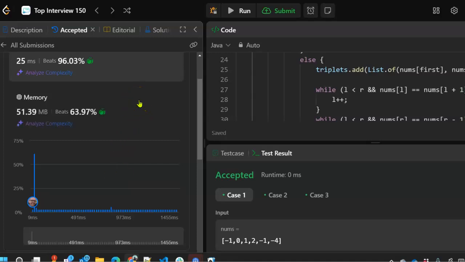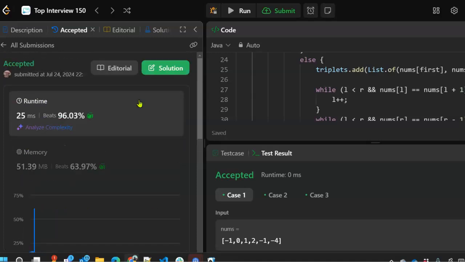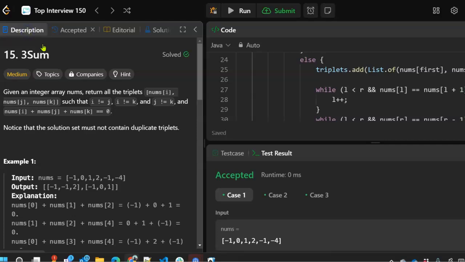I don't know. Is that the O of n cubed algorithm? Anyway, so this is rated as medium. Let's go back to the description. But I would say that if there's a range of mediums, this is on the hard end of medium.